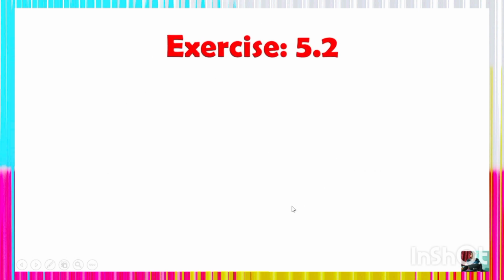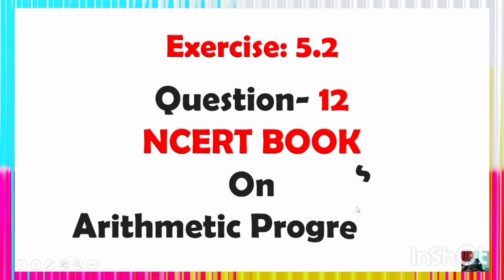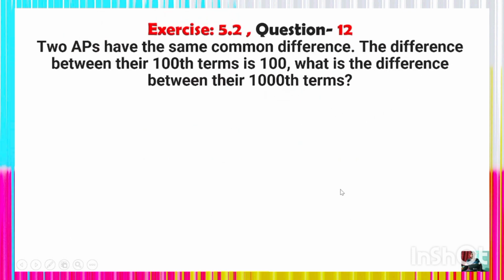Here I am going to discuss exercise 5.2 question number 12 of your NCERT book, based on the concept of arithmetic progression. Here is also another vital problem for you. Look at the problem. Two APs have the same common difference. The difference between their 100th terms is 100. What is the difference between their 1000th terms? Look at the solution.